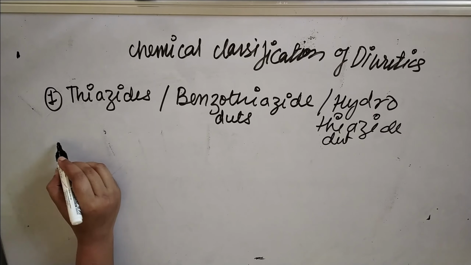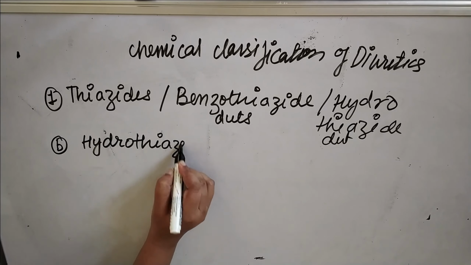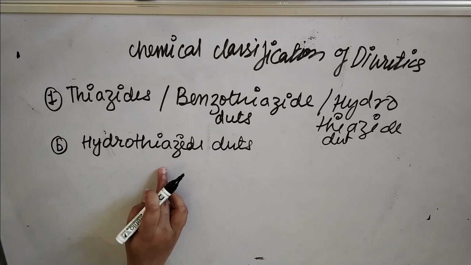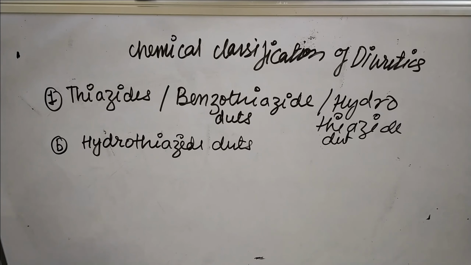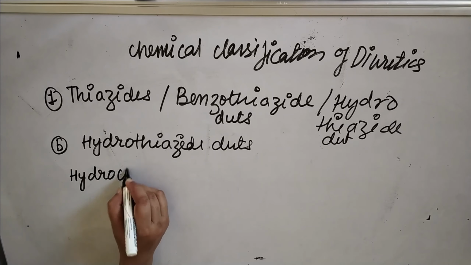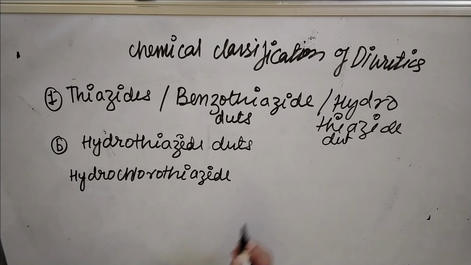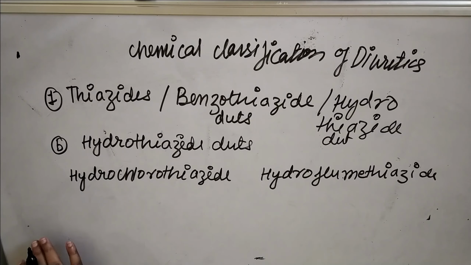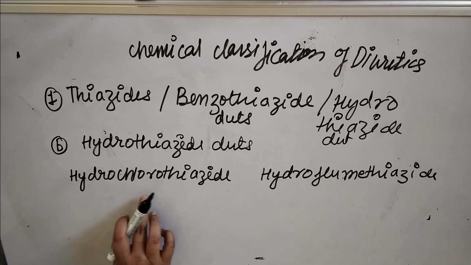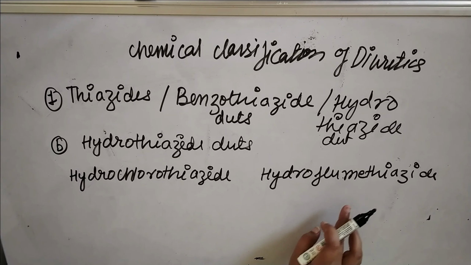Next, B is for hydrothiazide derivatives. This is the second subcategory. Examples of hydrothiazide derivatives are hydrochlorothiazide, and another example is hydroflumethiazide.